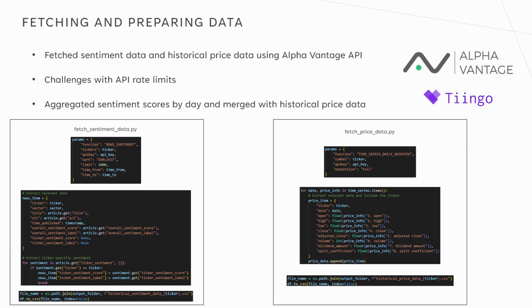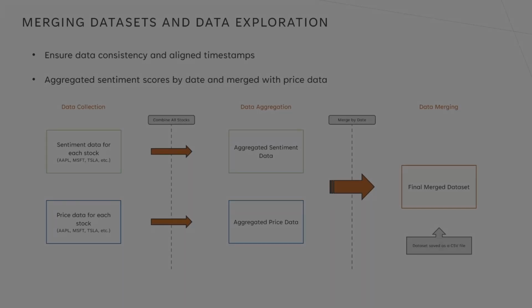However, due to the extensive data requirements for model training, I upgraded to a premium plan on AlphaVantage, which allows me up to 75 API requests per minute without daily limits. Even with this increased limit, I had to carefully adjust the data fetching script to avoid exceeding the API quota while processing thousands of data points.